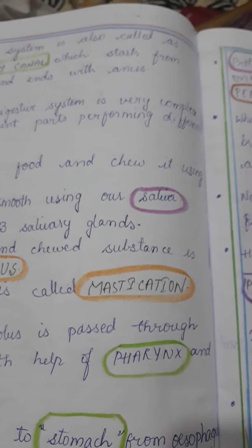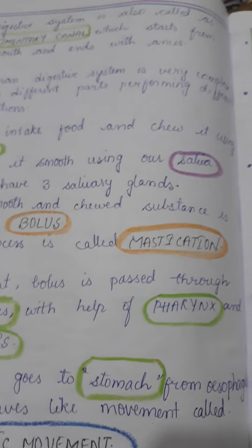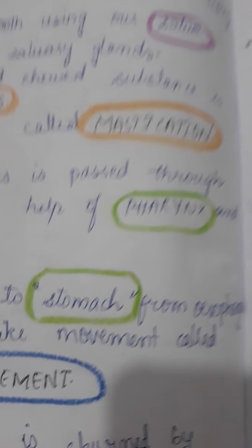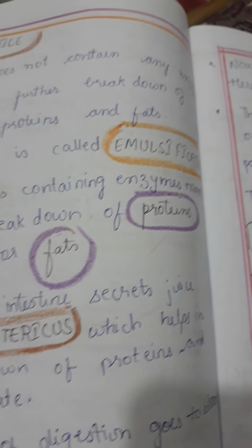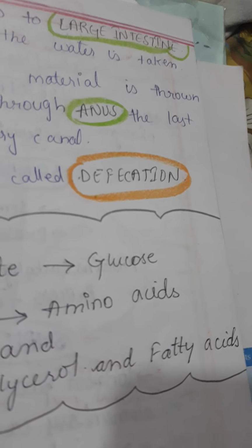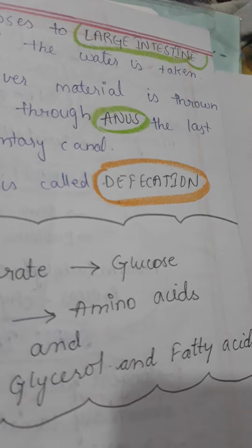Now let us see the processes again. Ingestion was the first process, taking in food. Then mastication was the second process. Then peristalsis was the third process. The fourth process was emulsification, which I have already explained, the secreting of bile juice. Then absorption is the next. At the last comes defecation.